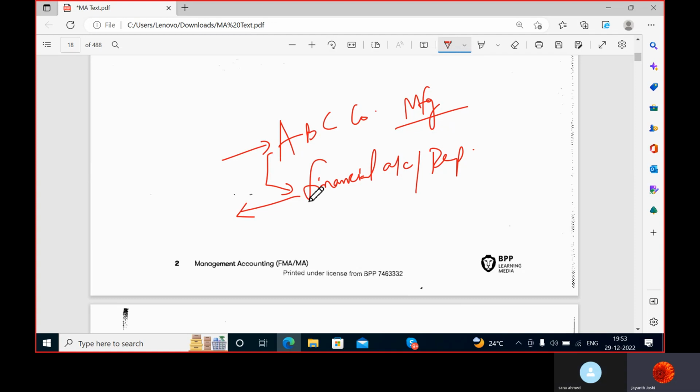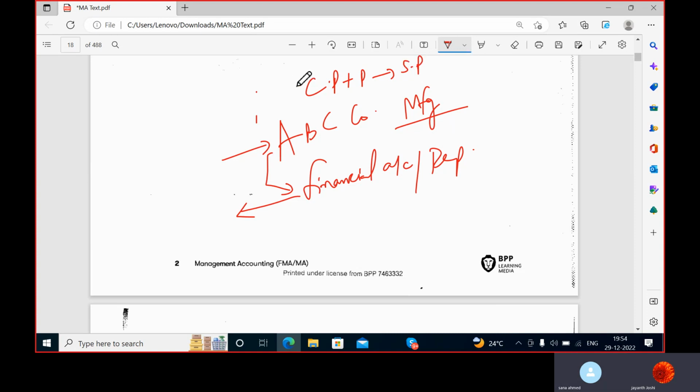And whatever you are manufacturing, you are selling those products by adding some profit margin to it. Cost price plus profit is selling price. Everyone knows this.